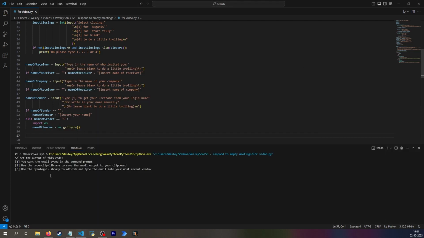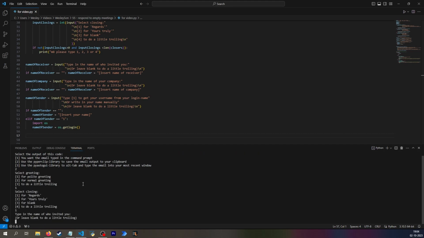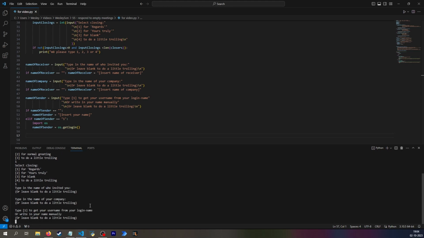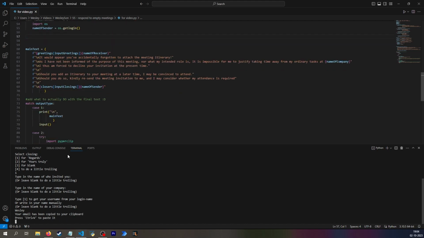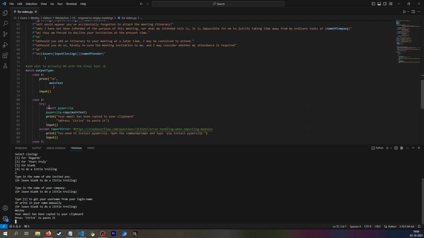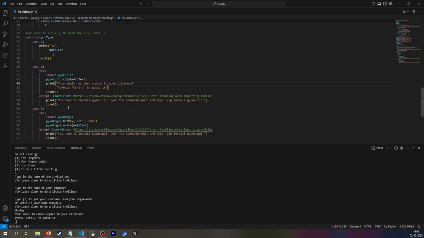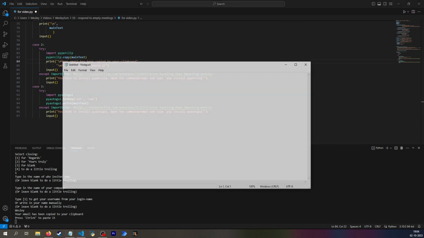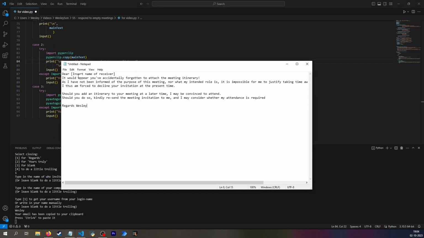I can run it again and say this time I want it saved to my clipboard. And now it is greeting and that is closing. And the name would just be blank to do a little trolling. A name of company to do a little trolling. And then I want to write it in normally. And it'll simply say that your email has been copied to the clipboard, and actually I would like to have a space there before, as I did here. So I could do \n for a new line, which means again, if I open up Notepad and type that in, you can see that this is not Jesper as it was before.